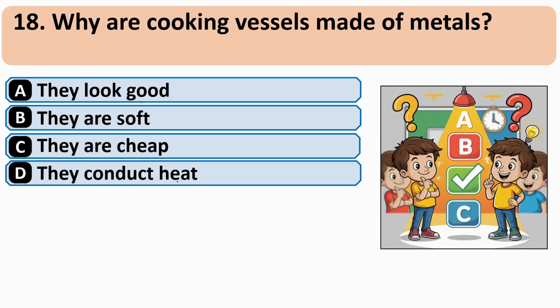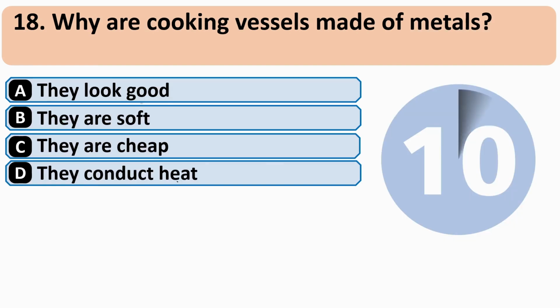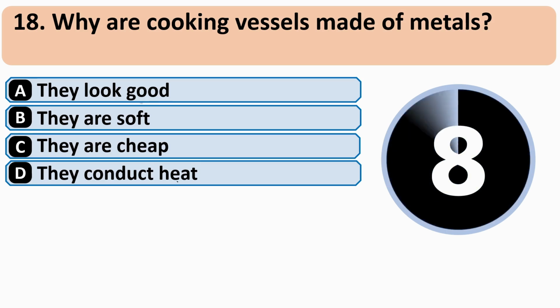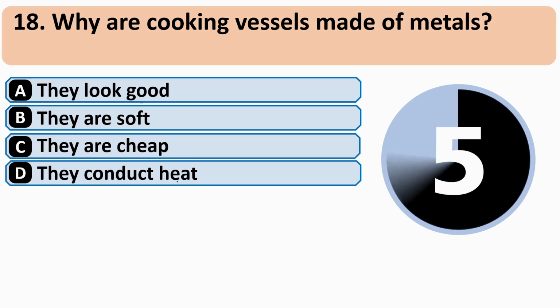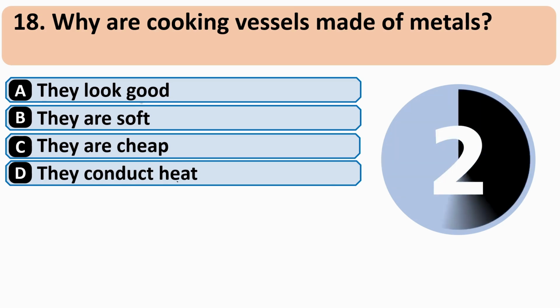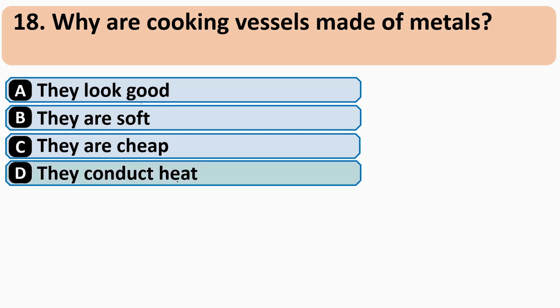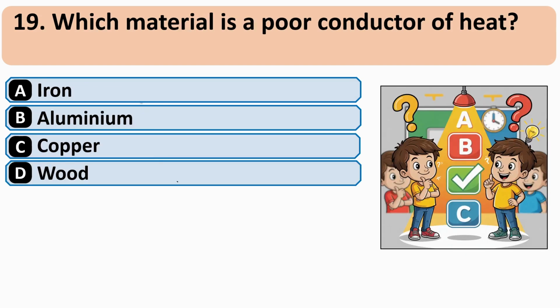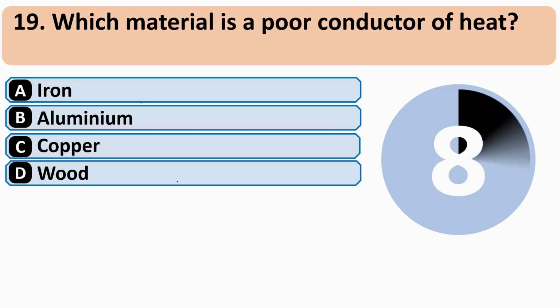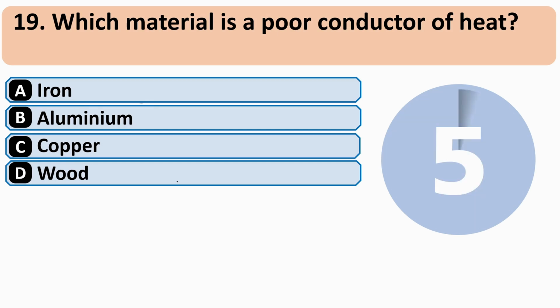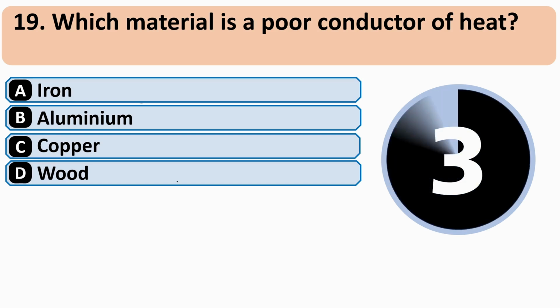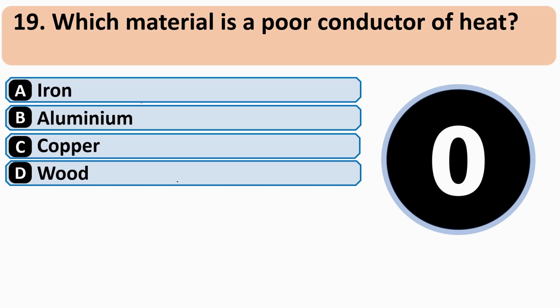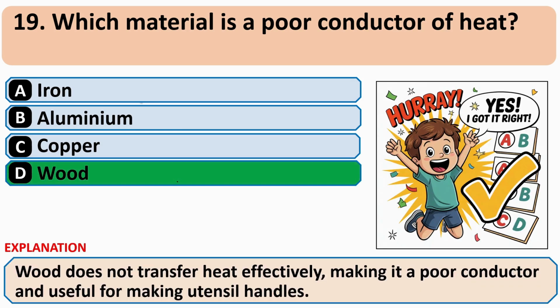Why are cooking vessels made of metals? And correct answer is D, they conduct heat. Which material is a poor conductor of heat? And correct answer is D, wood.